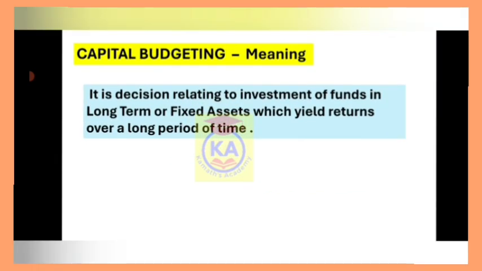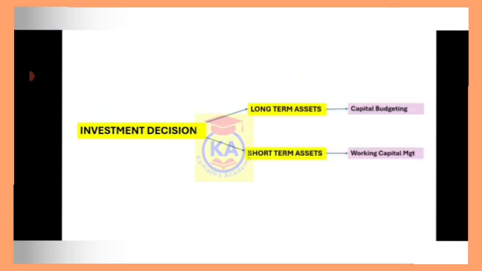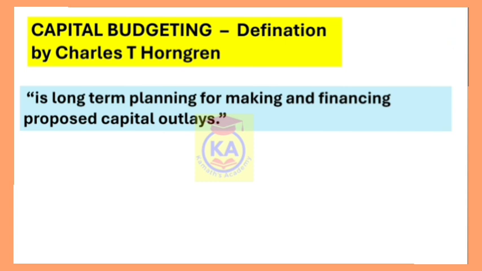Capital budgeting meaning: it is a decision relating to investment of funds in long-term assets or fixed assets which yields return over a long period of time. So this is the meaning of capital budgeting. I hope you have understood the meaning of capital budgeting. Now let's look at the definition of capital budgeting. According to Charles T. Horngren, capital budgeting is long-term planning for making and financing proposed capital outlays.